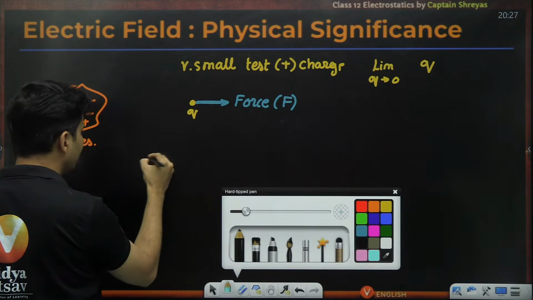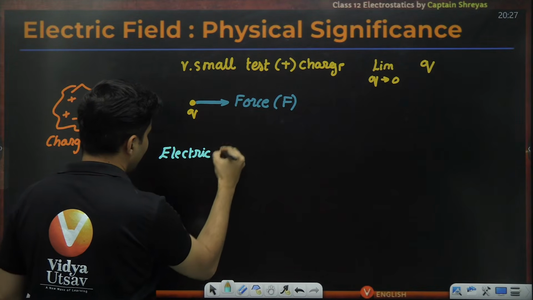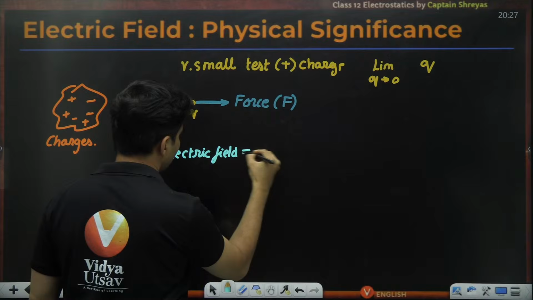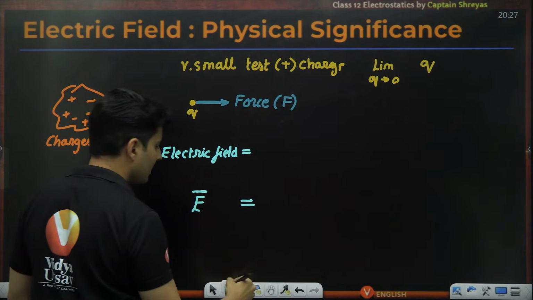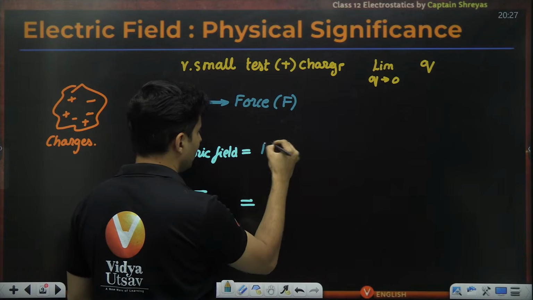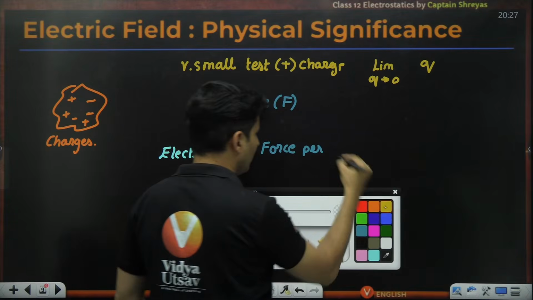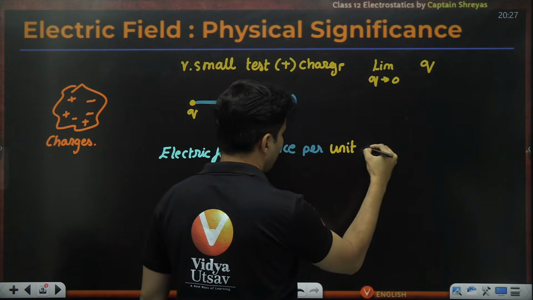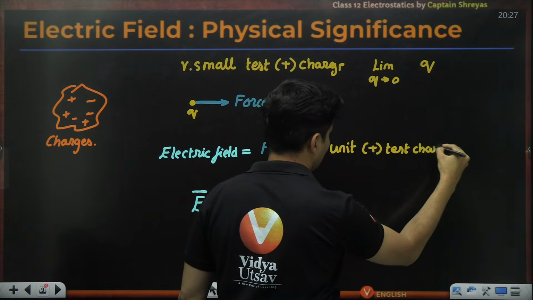Then the electric field is defined as this property E bar, which is the force per unit positive test charge.